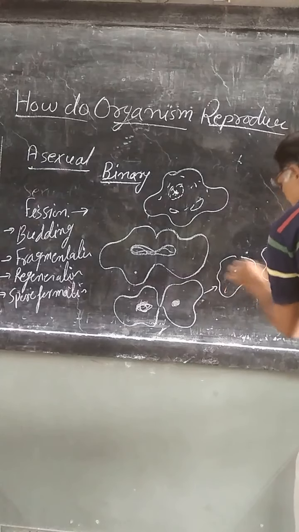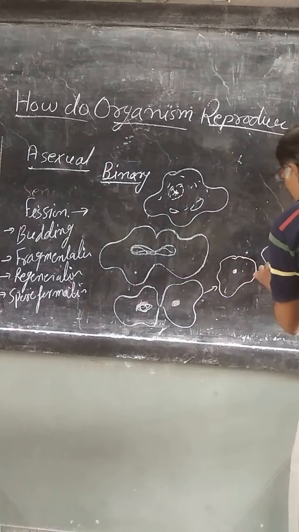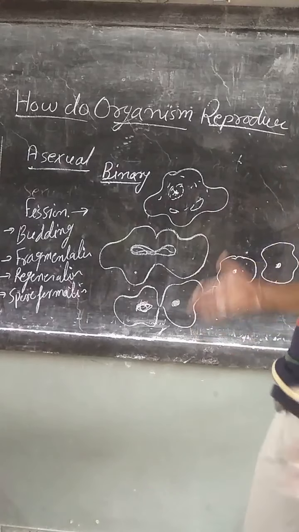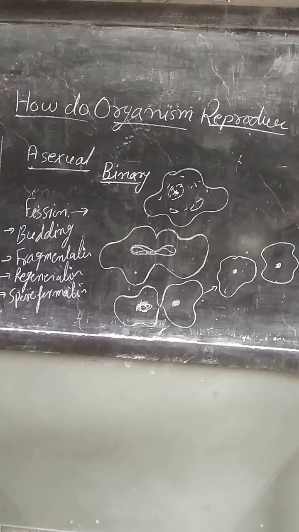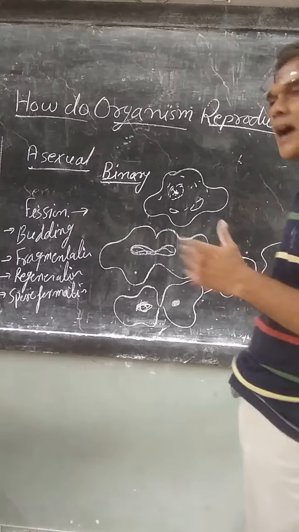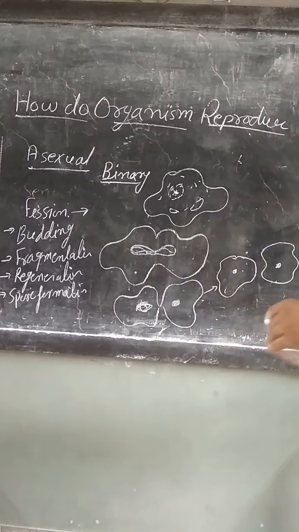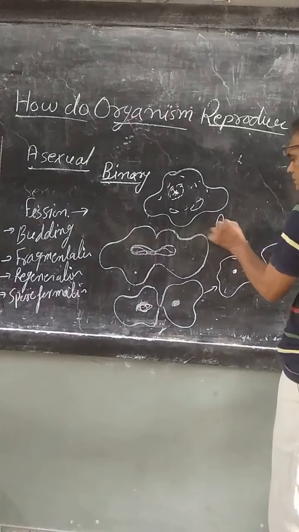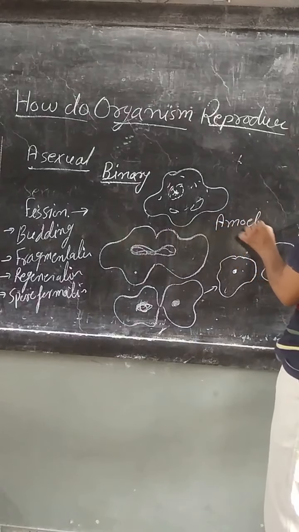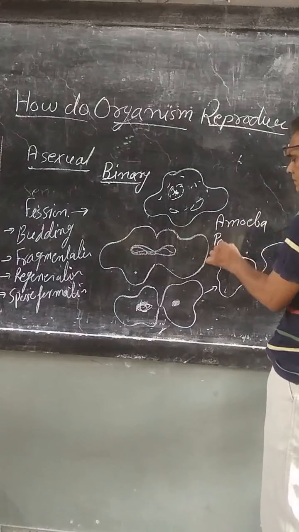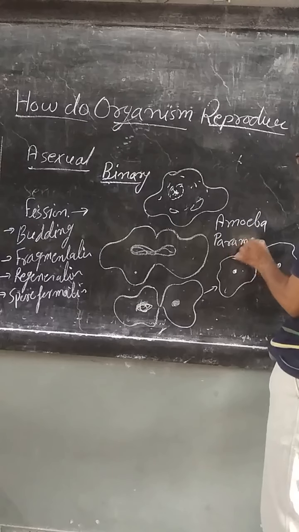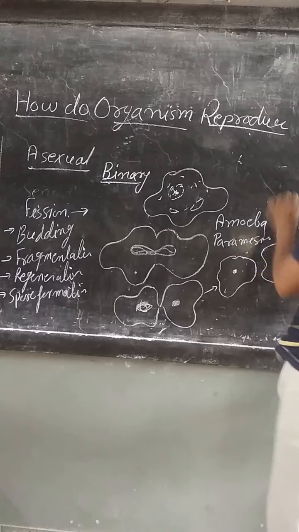In this way, the parental cell divides into two parts, and the cell organelles are shared, half remaining in one cell and half moving to the other. That is binary fission. It occurs in amoeba, Paramecium, and Euglena.